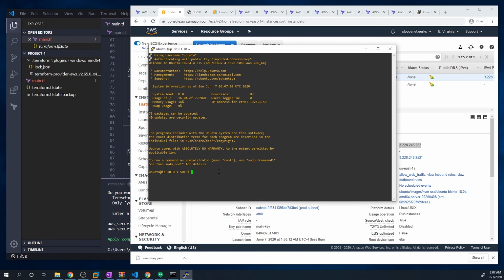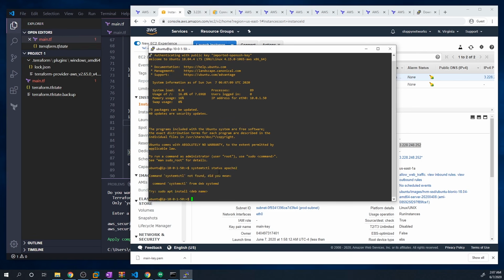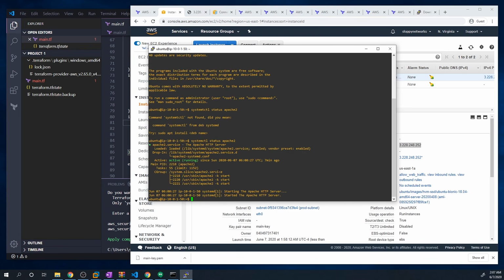So, we're on a Linux machine. You can run any command you want. But if we want to verify Apache's running, let's just do a systemctl status apache2. I spelled that wrong. And so it's running. And so that's how we connect to one of these boxes on a Windows machine.